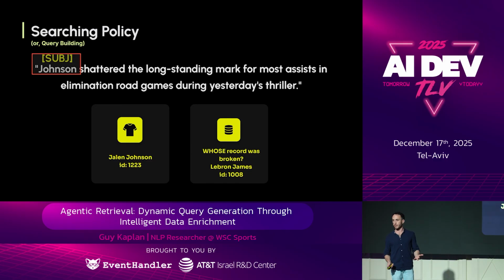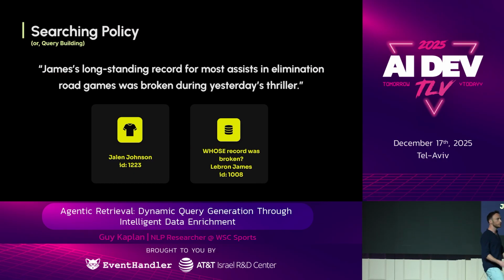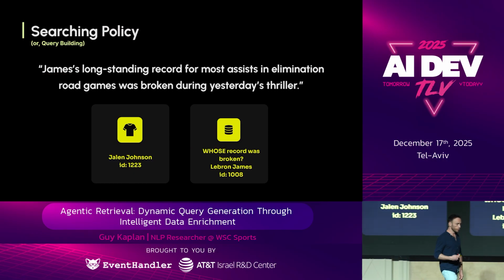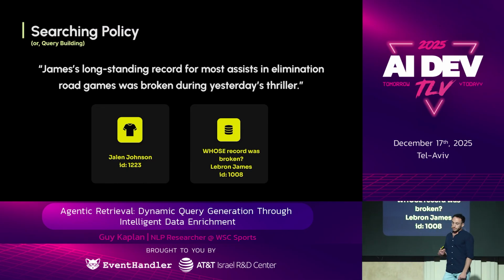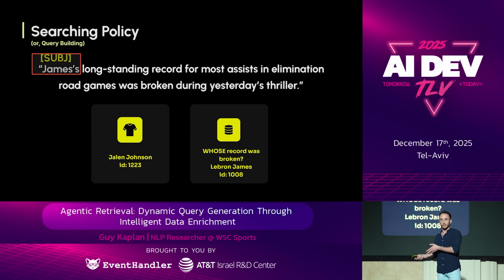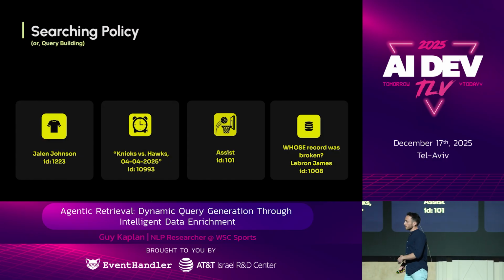That can cover many cases. But what happens if we change the sentence, but we still have the same intent? We're looking for the same clip. So we change the sentence, and now James is a subject, but we're looking for the same clip. So we can see this is not really practical for different input types. So how can we solve this?